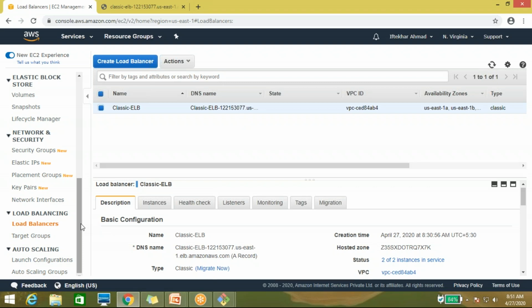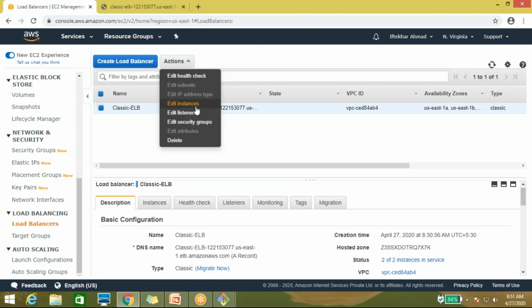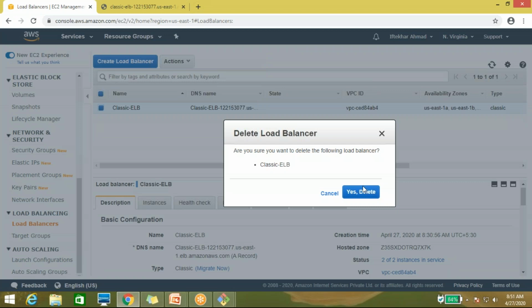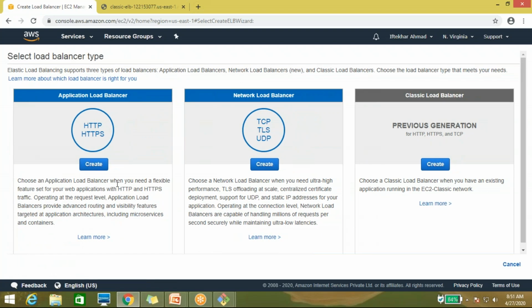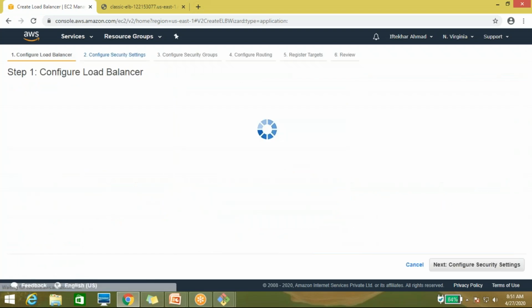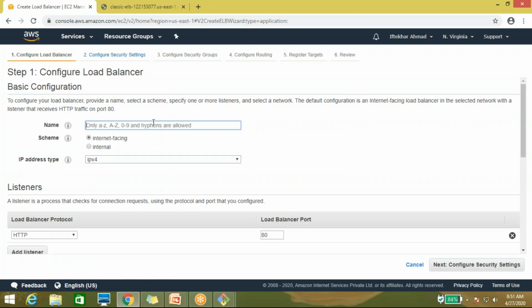So now I'm deleting the classic load balancer because it's not required, and I'll configure an application load balancer. After that I'll add the application load balancer to the auto scaling group. Here I'm creating a new load balancer, the application ELB.